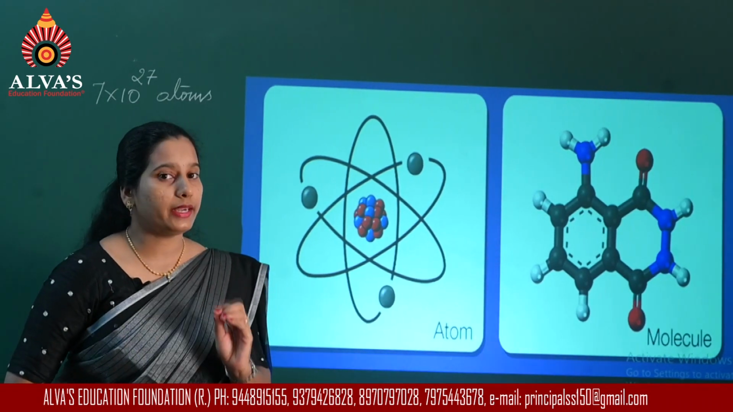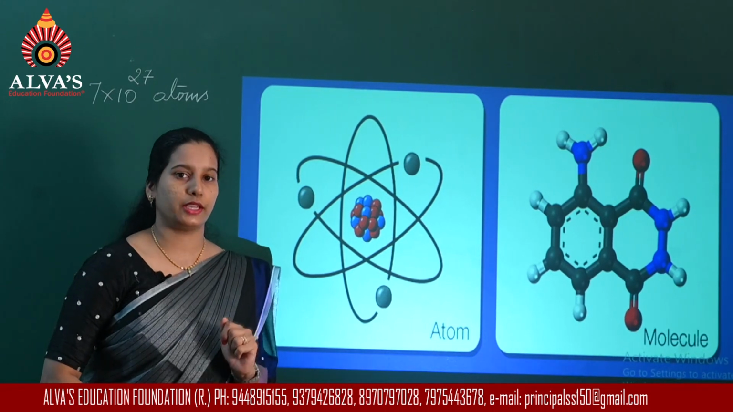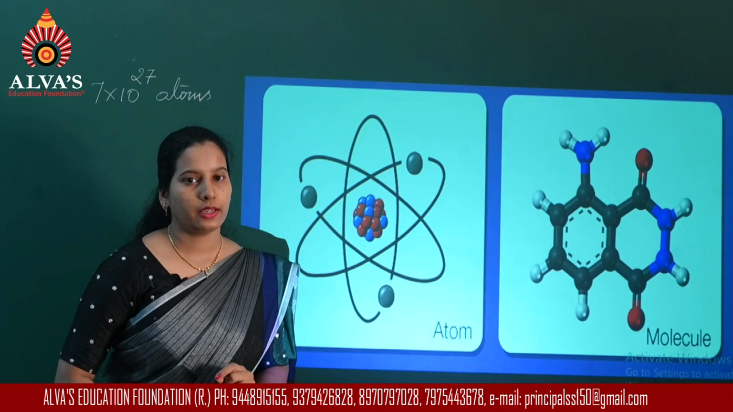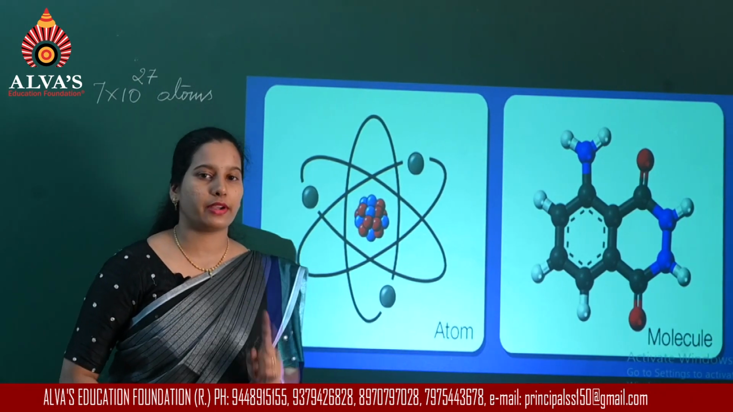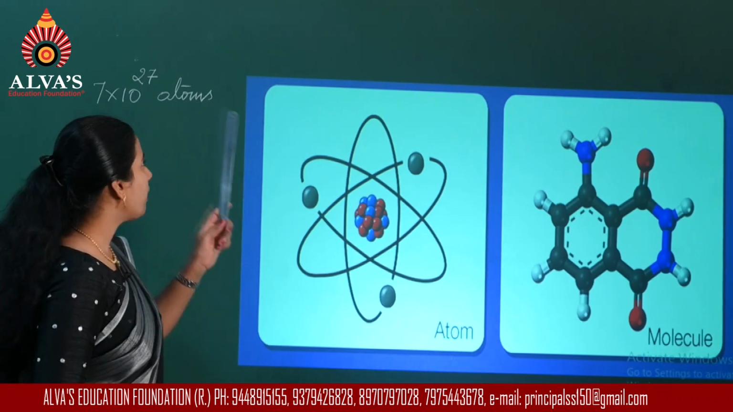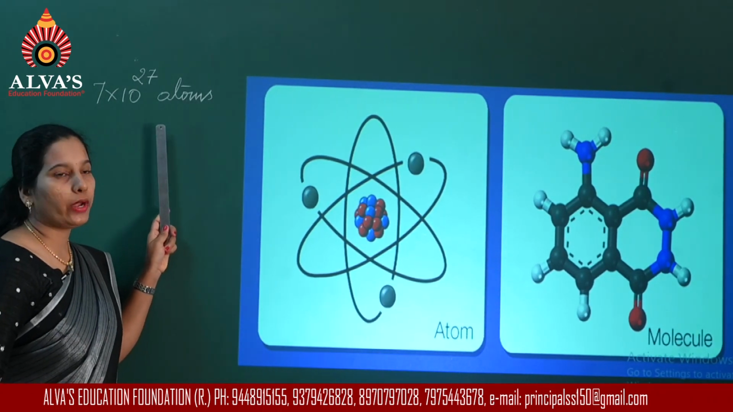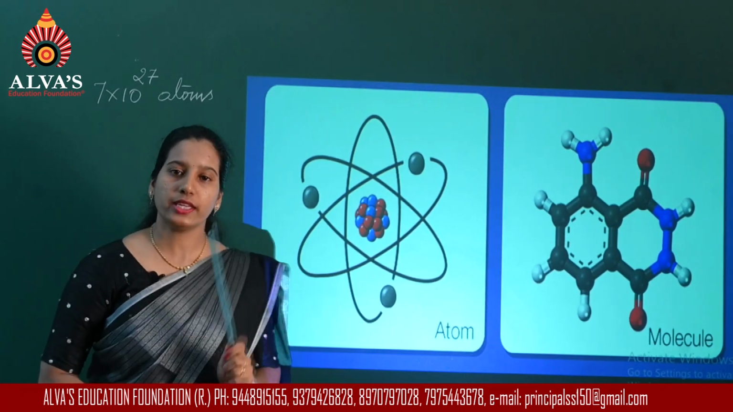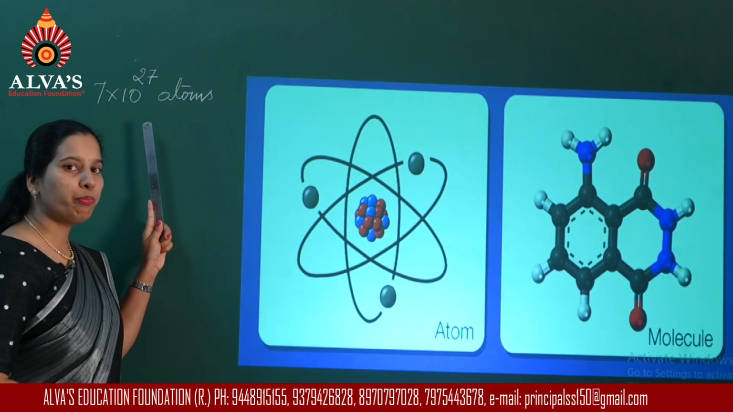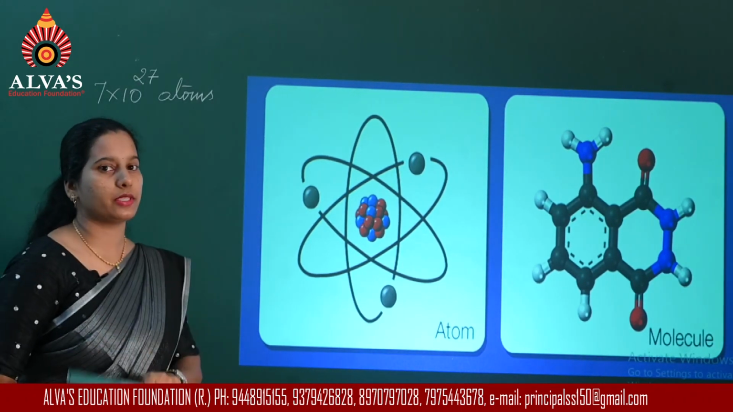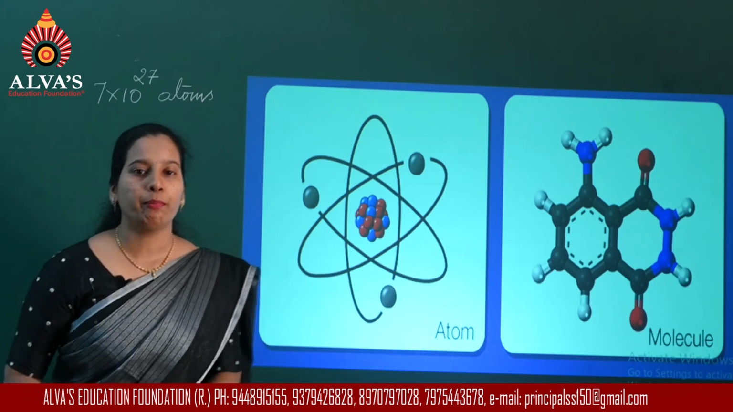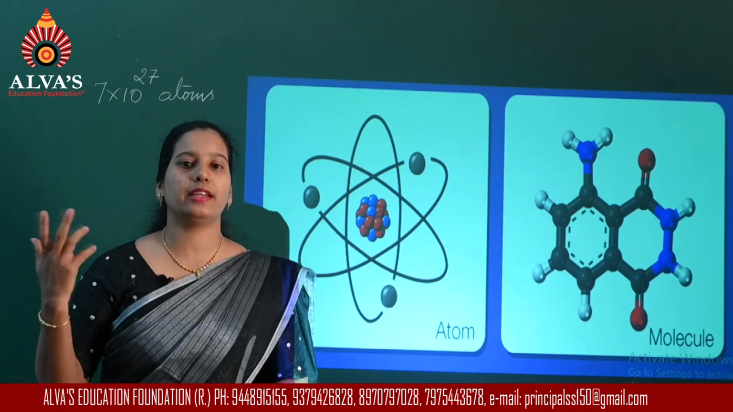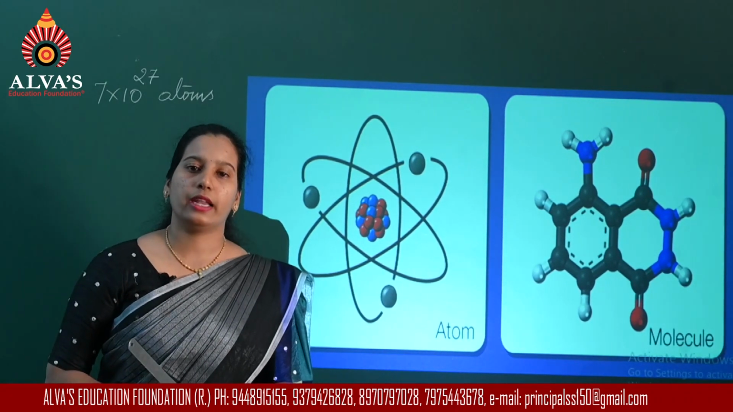Now, to understand the size of an atom, if I consider a person weighing 70 kgs, that person will have 7 into 10 to the power 27 atoms in his body. That is 7 followed by 27 zeros. So, there are millions and millions of atoms in our body.